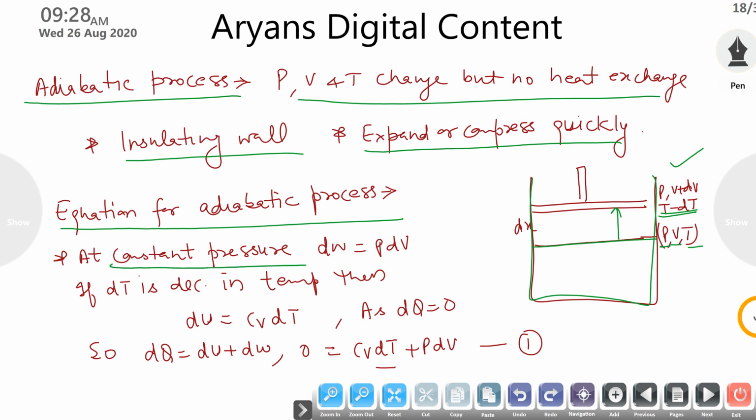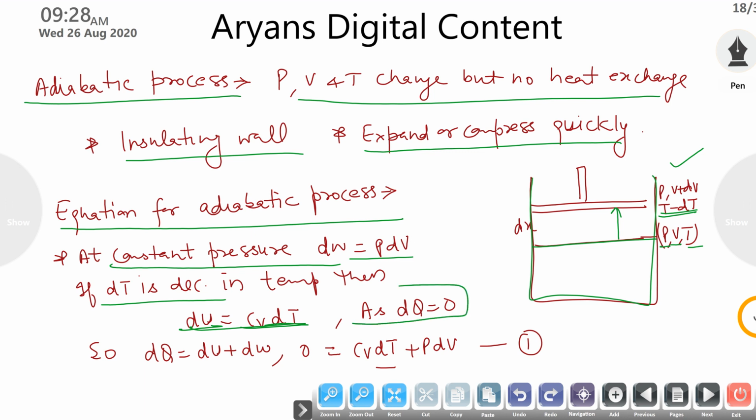As we know, work done is given by P dV. Now if temperature is decreasing, then the internal energy change is given by Cv dT, as the internal energy is a function of the change in temperature.